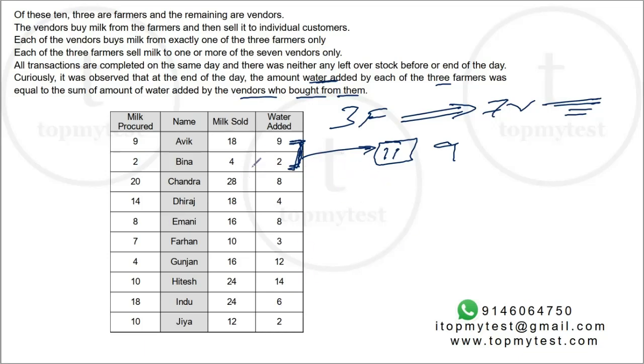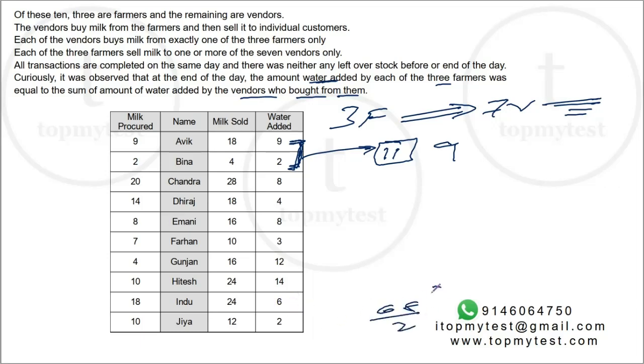The total water added is double counted basically. One is because of Avik and Beena, and one is because of the vendor. So if we add the total water: 11 plus 8 is 19, 19 plus 12 is 31, plus 3 is 34, 34 plus 26 is 60, plus 8 is 68.